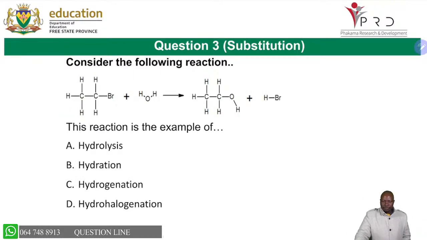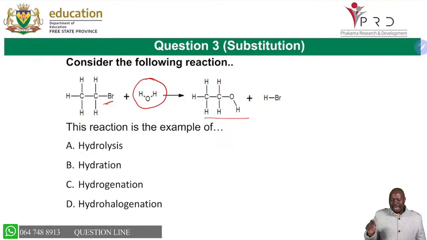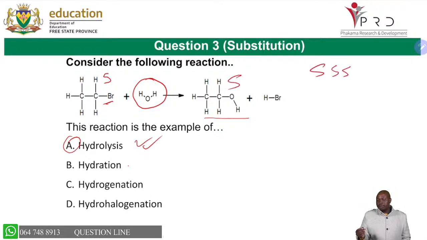Consider the following reaction. This reaction is an example of, so you can see we are having a haloalkane becoming an alcohol. So you know that when you use water or dilute sodium hydroxide and mild heat, that will give us hydrolysis, which is a type of substitution. Hydration is addition. We only add when we have a double bond. Hydrogenation, we only do that in addition. All these 3 reactions are addition reactions. So the only one that is substitution, because we are forming saturated from saturated, is hydrolysis. So you are able to see that triple S works here. That is substitution.